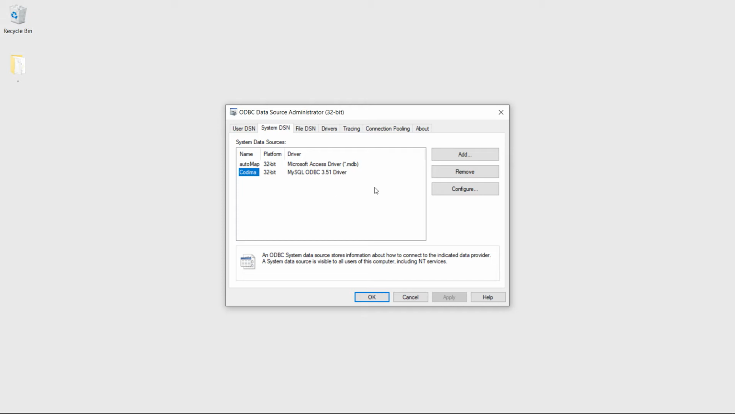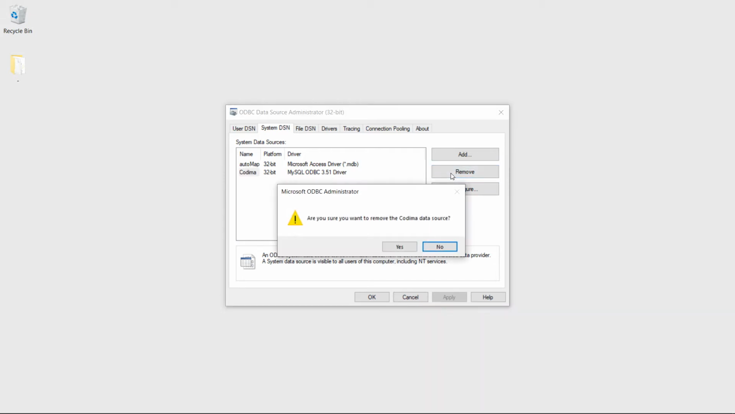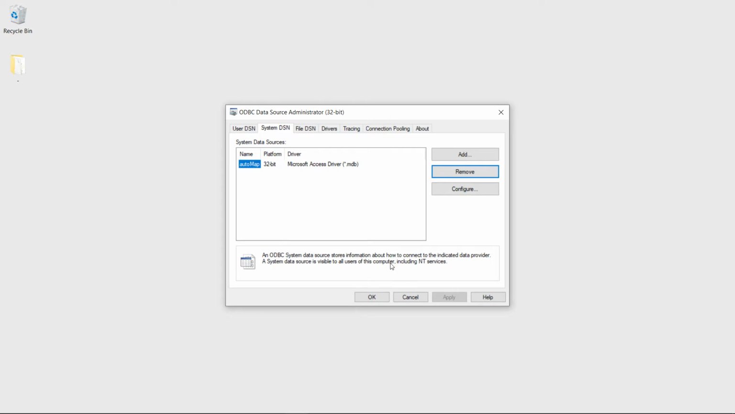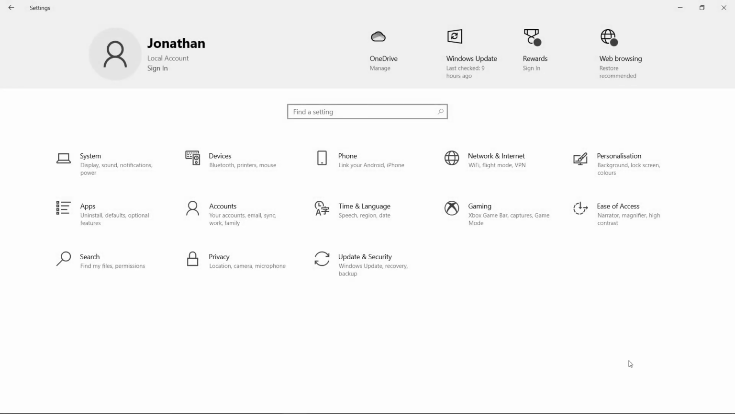To remove one, select it from the list, click on Remove, and confirm that you want to remove it by clicking Yes on the prompt that appears. Click on OK to continue. Open the Windows settings and click on the button labeled Apps.